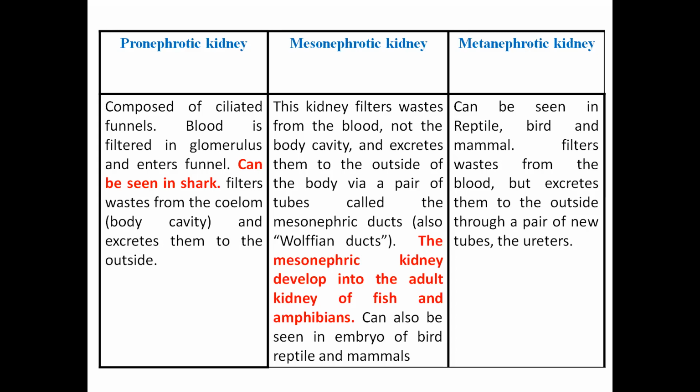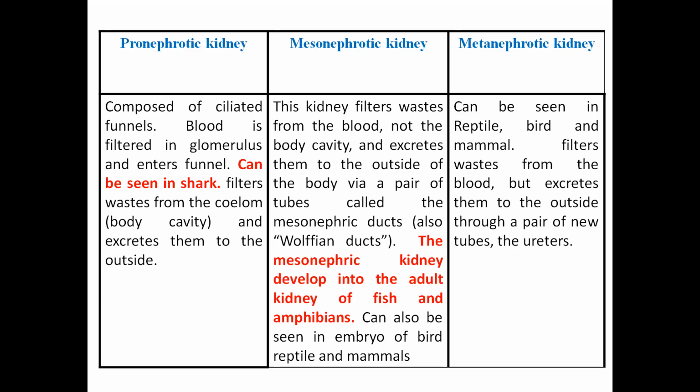In the cartilaginous fishes, the adults have the pronephrotic kidney. The pronephrotic kidney is the simplest form of the kidney, where the blood is filtered in the glomerulus, and then it enters into the funnel which has a ciliated lining. So in the adult sharks, or the elasmobranchs, the type of kidney is the most primitive type, pronephrotic. And what is the mechanism? It filters the nitrogenous waste from the body fluid. In other types of kidney, they filter the nitrogenous waste from the blood. But here, they simply filter the nitrogenous waste from the body cavity and excrete it out.